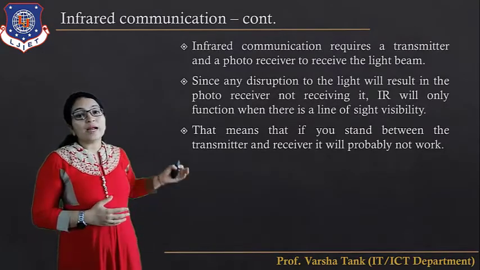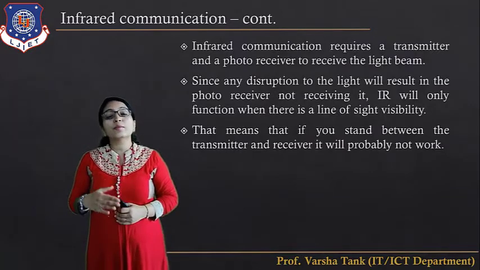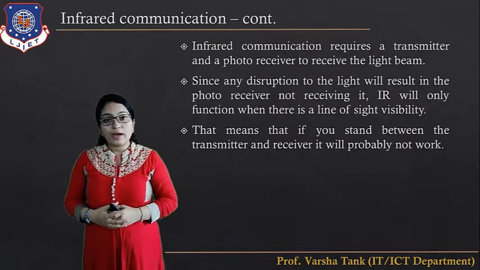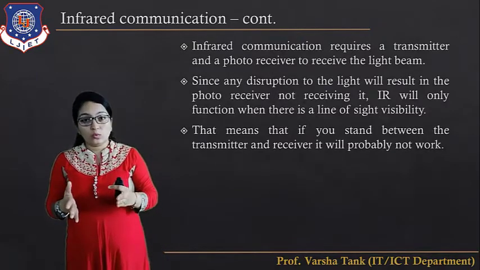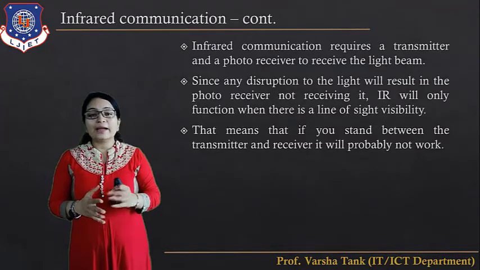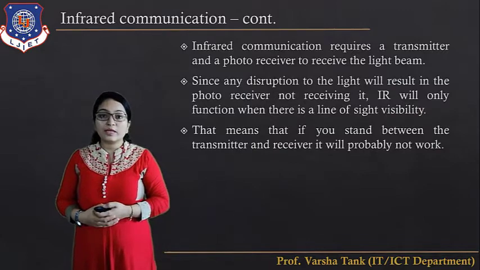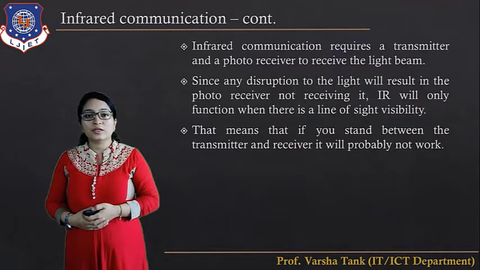If you stand between the transmitter and receiver, it will probably not work, because you are an obstacle. So infrared communication requires line of sight.